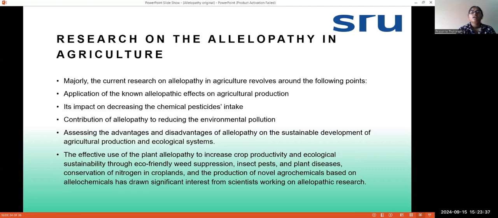If we use allochemicals, it will become very eco-friendly agriculture, nitrogen use efficiency can also be increased, and many agrochemicals can be developed that will be useful for crops to increase their productivity and ecological sustainability.